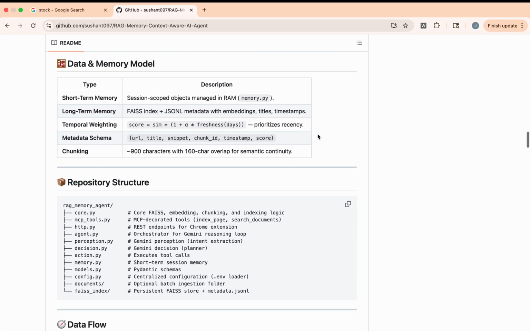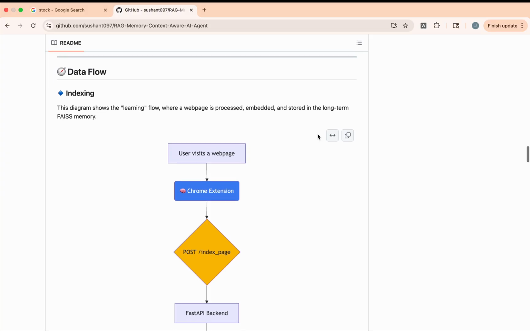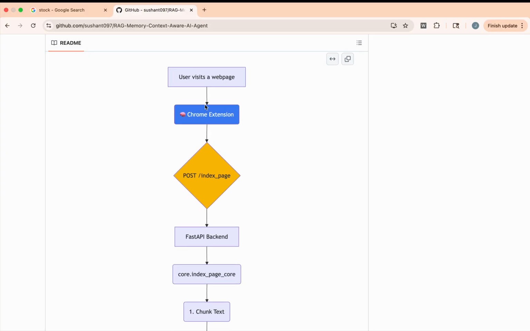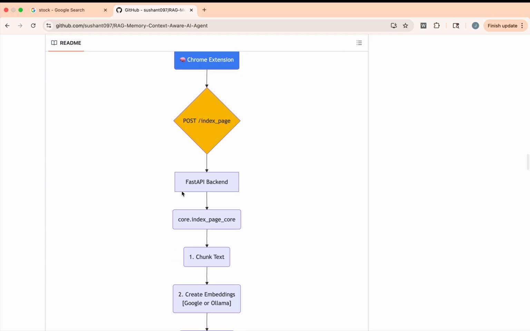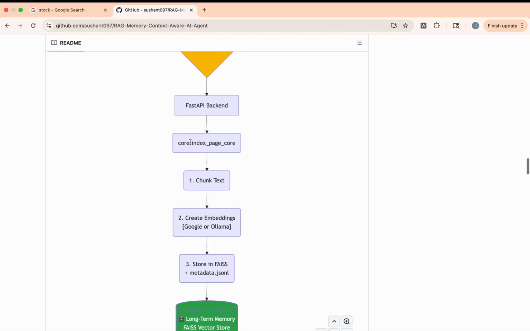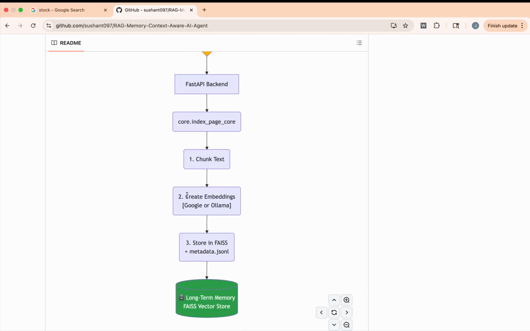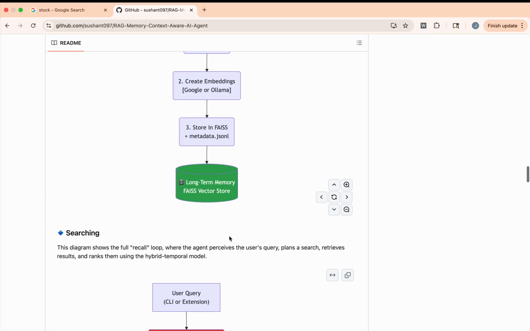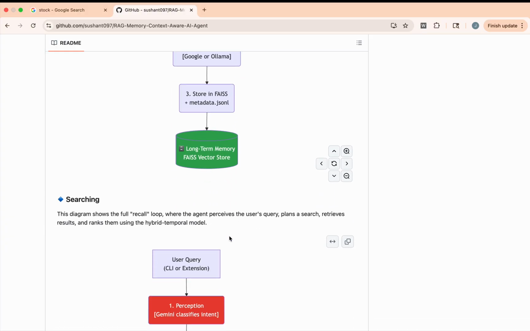We have the tech stack, and this is how the indexing works. The user first visits a web page, and we have the Chrome extension. We index that page, and that happens through the API backend. We have the core index. We chunk the text and create the embeddings, depending on what we use, Google or Ollama. It is stored in the FAISS vector store as long-term memory for later searching and retrieving.